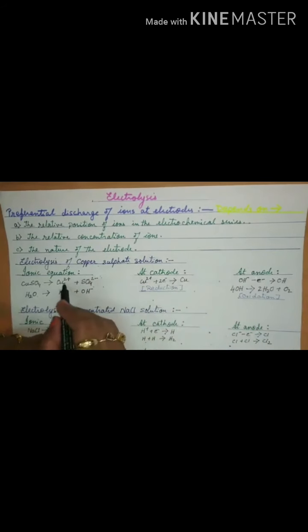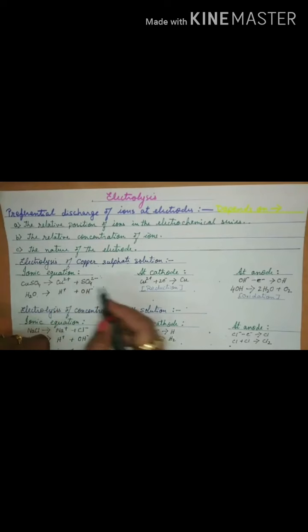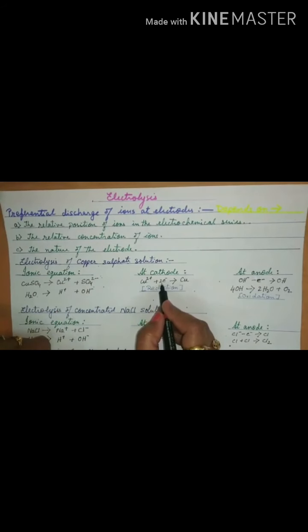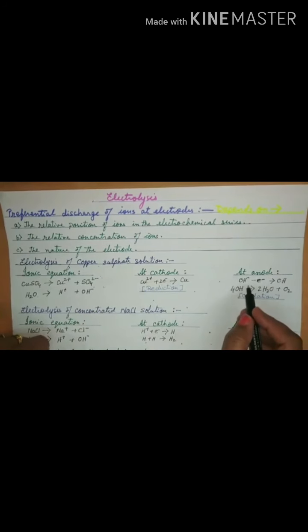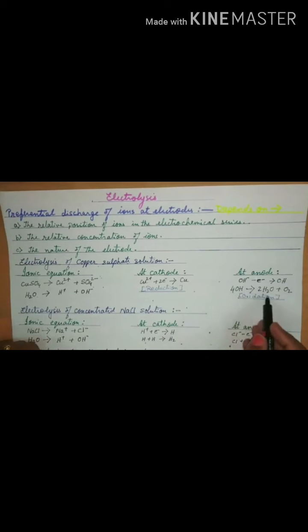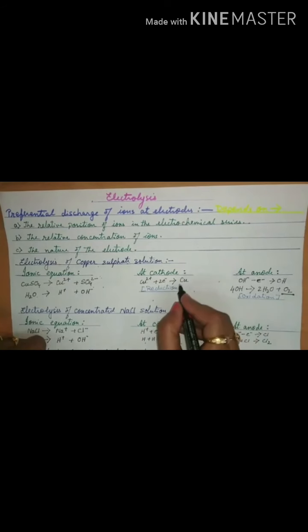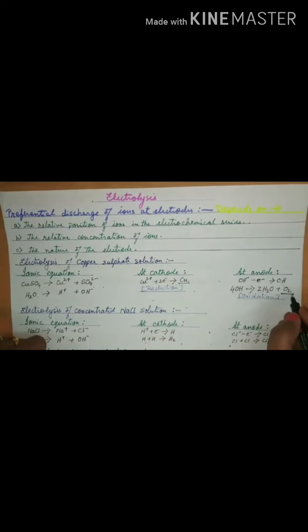So copper, being lower than hydrogen, will get discharged at the cathode and give you copper metal, whereas between sulfate and hydroxyl ion, hydroxyl being lower will preferentially discharge itself at the anode and give you OH. But OH is very unstable, so it will give you water and oxygen. So the product at the cathode is copper, and the product at the anode is oxygen.